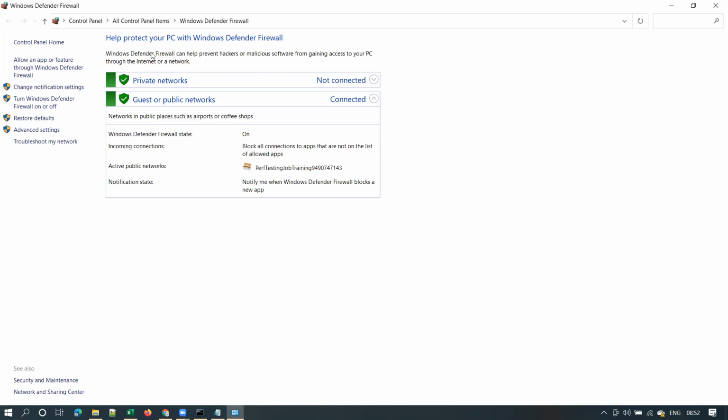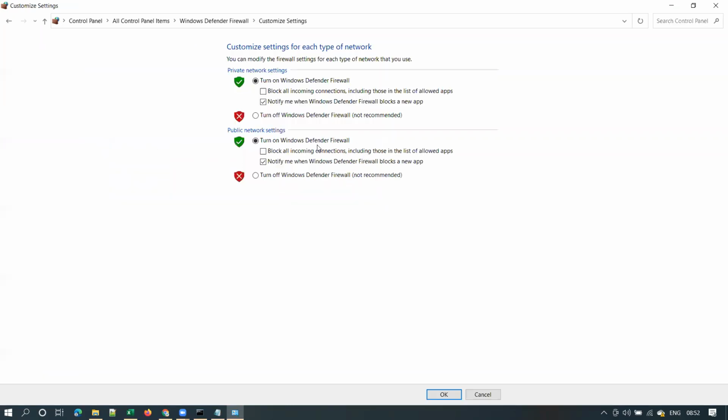Here you can see, Windows Defender Firewall can help prevent hackers or malicious software from gaining access to your PC through the internet or a network. So this is the purpose of a firewall. It protects your machine from any hacking attempts or malicious software gaining access to your PC. You should always turn on this firewall. It should be like this: turn on Windows Defender Firewall. Here, guys.